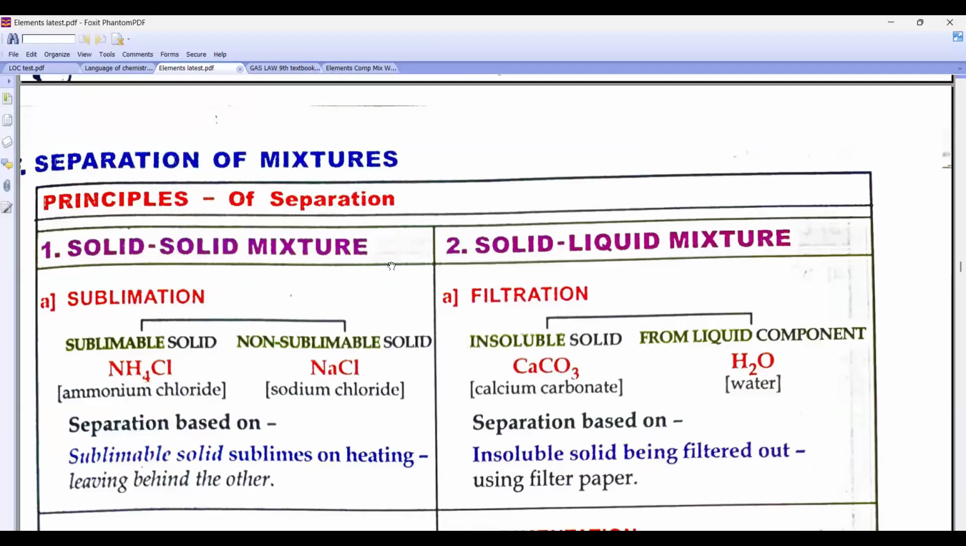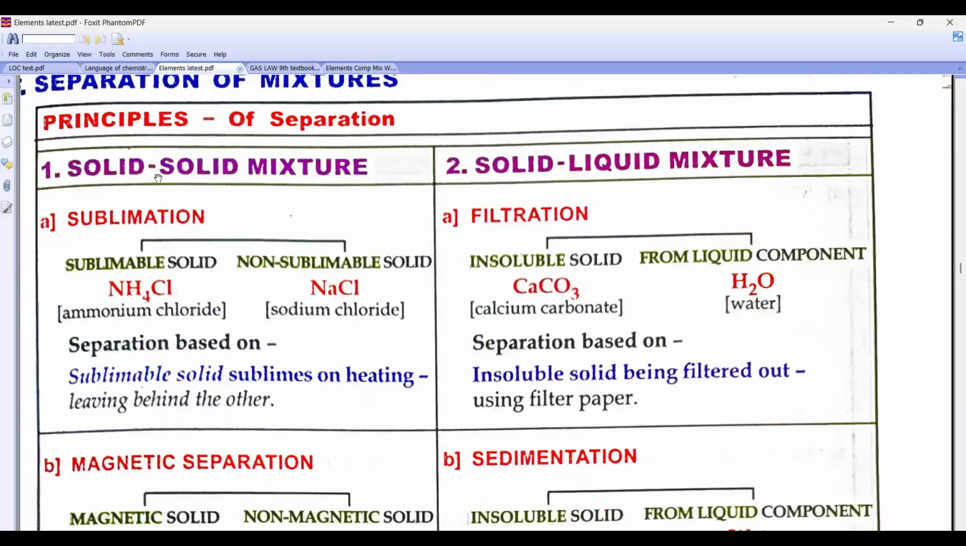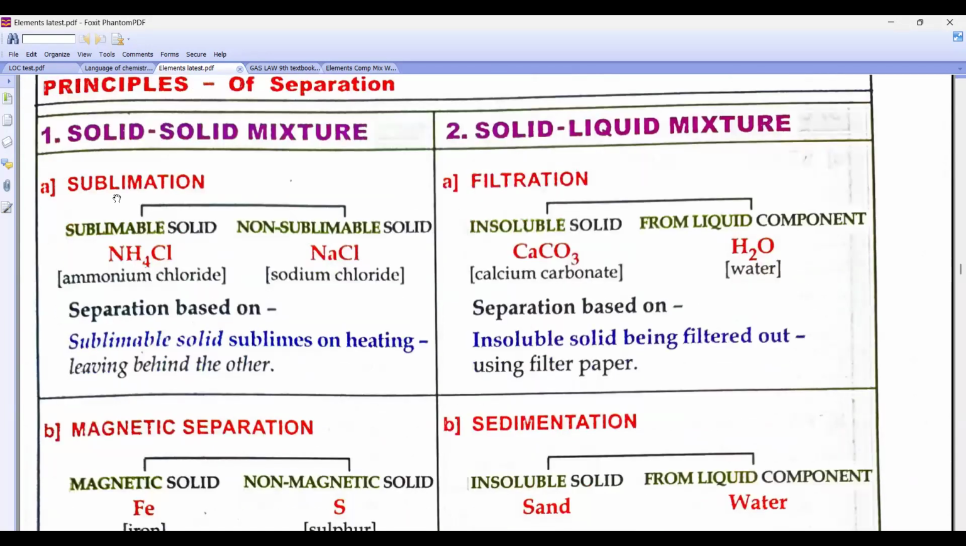Now, first we are going to separate what? Solid. In a solid mixture, if one is a sublimatory substance and another is non-sublimatory, when to use this sublimation method? If I give you two things, one का vapor बनेगा solid का, दूसरे का नहीं बनेगा, तो what we have to do? Sublimate.